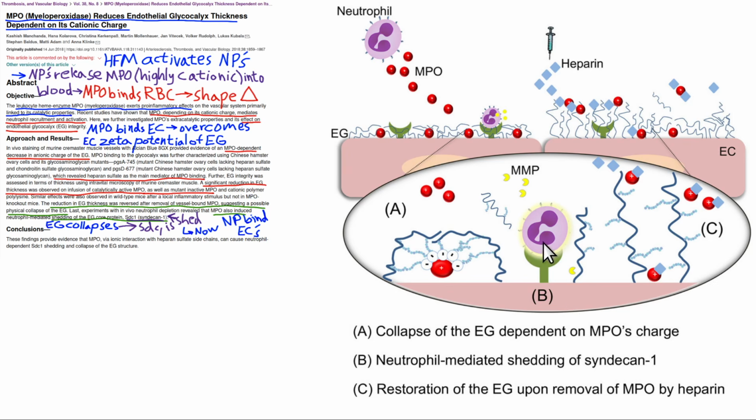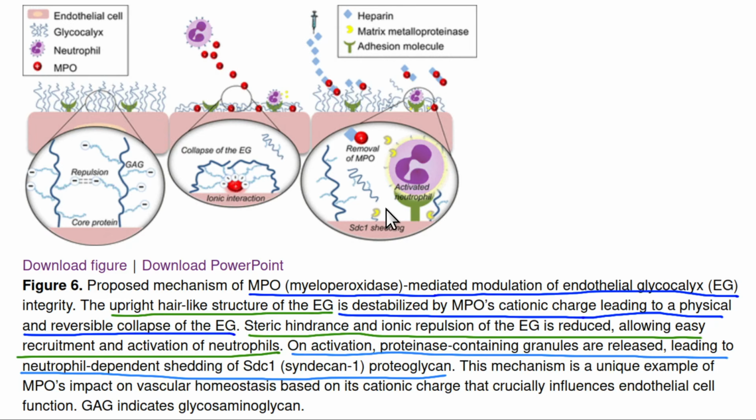This then causes the neutrophil to release these MMPs, matrix metalloproteinases, which are proteinases. They cut proteins and they will cleave the glycocalyx even more, and it'll be shed away from the endothelial cell, which again makes it more prothrombotic. That's all bad. So this is a major negative effect caused by a high-fat meal on red blood cells and on the endothelium. Endothelium means the lining of arteries.